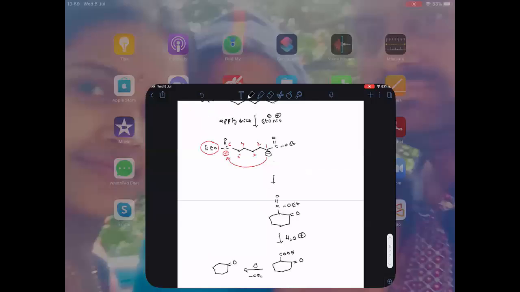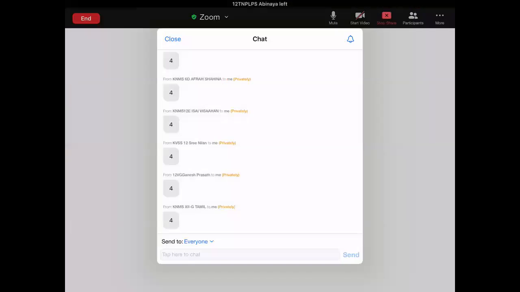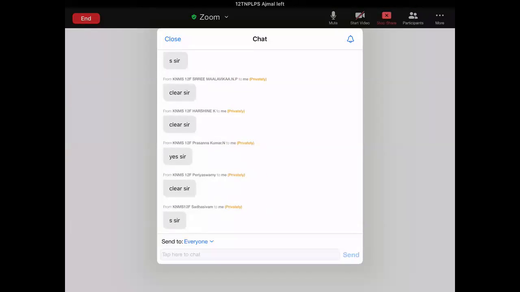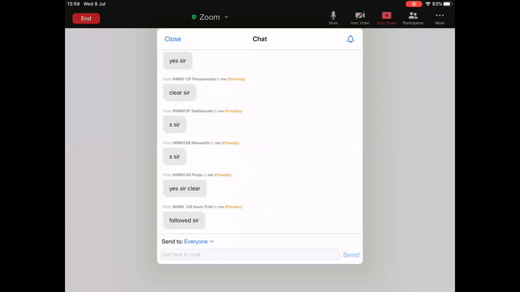I hope the mechanism is clear to everyone. Intramolecular mechanism is clear, just apply the trick. I apply the trick only here. Have you followed? What happened? Why do very few of you respond every time? Hmm? Dieckmann reaction. Dieckmann is the intramolecular one. Followed.